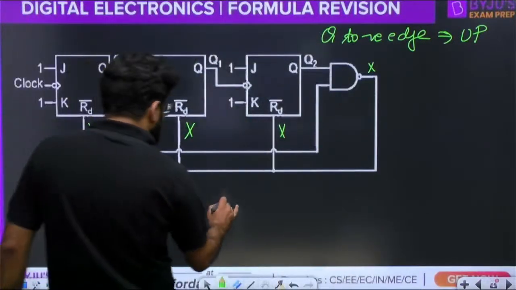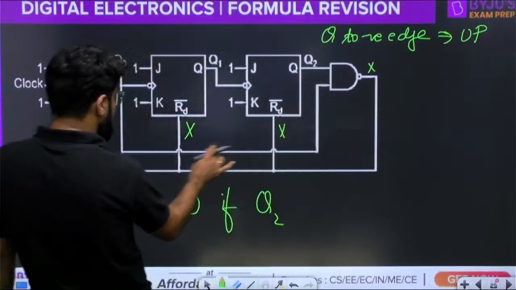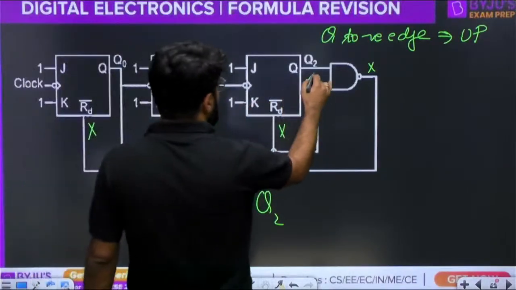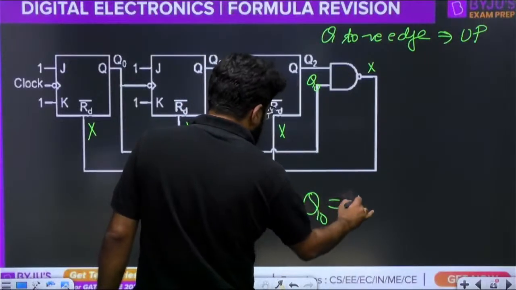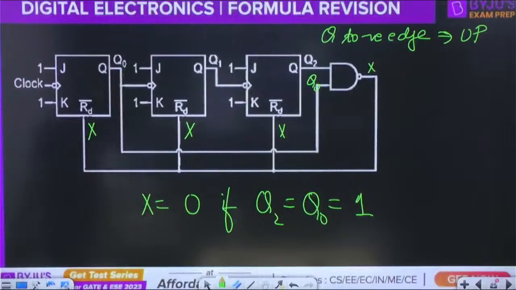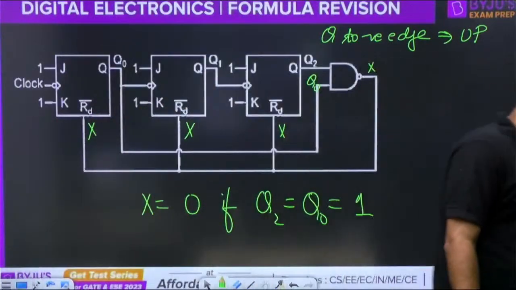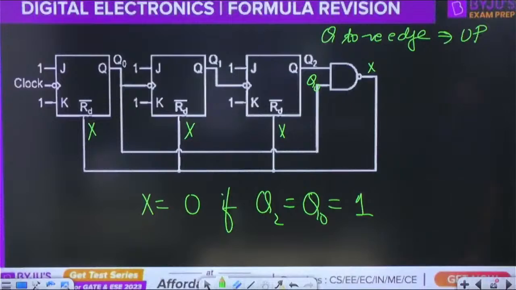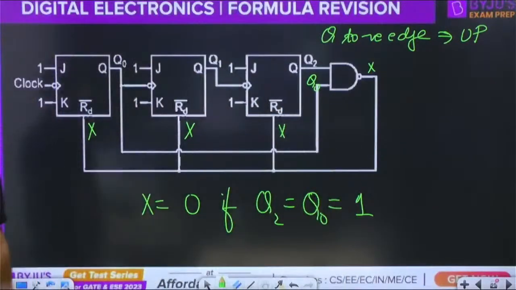So X is equal to 0 if both Q2, this is the input Q2, ये input कहाँ से चला आया? This is the input Q0, right? If Q2 and Q0 are both equal to 1, then only the output of NAND gate is 0.